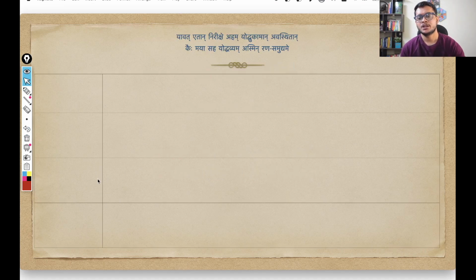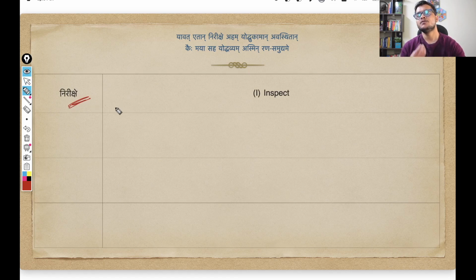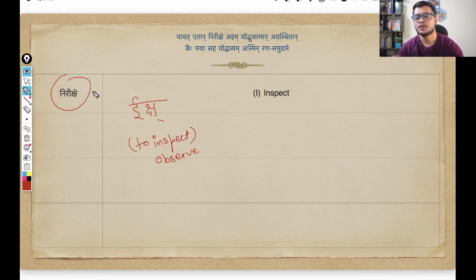So yes, let's start decoding the shloka. And as usual, we start with an anchor word, a verb, a kriya pad. So this nirikshe is coming from here. Etan nirikshe aham. Nirikshe simply means I inspect, I carefully inspect. This is the sense this nirikshe word is giving. And this particular verb form, kriya pad, comes from this dhatu, iksha. Iksha dhatu, verb root, simply means to inspect or to observe. That is the sense here.